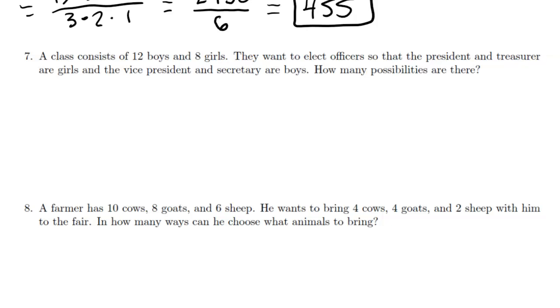Question 7 says a class consists of 12 boys and 8 girls. They want to elect officers, so the president and treasurer are girls, and the vice president and secretary are boys. How many possibilities are there?